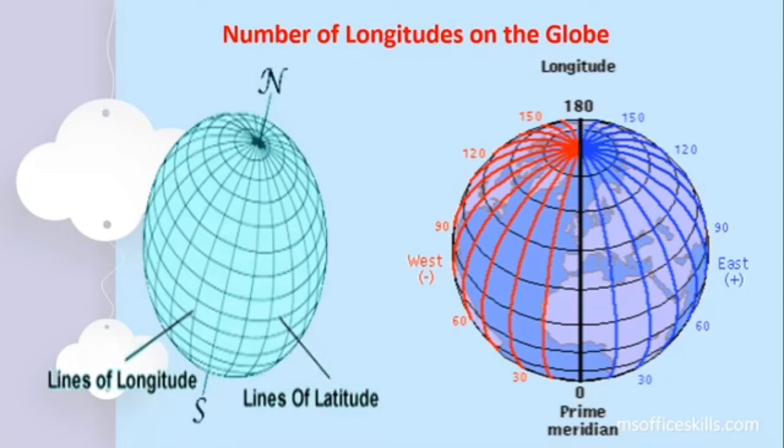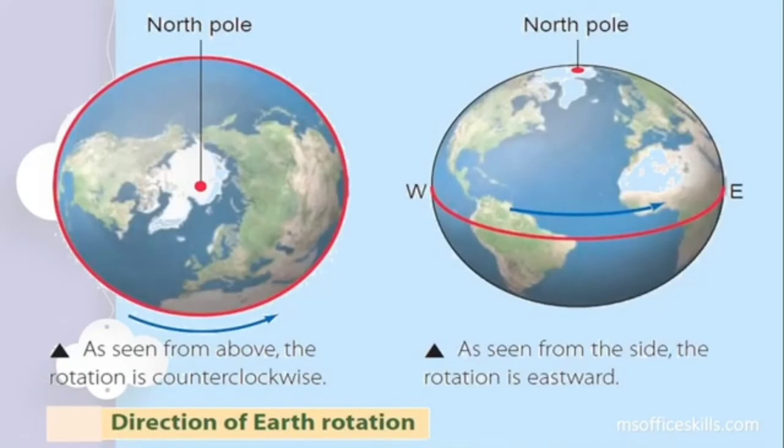Okay, now the most important longitude, like you must have learned in the lower classes, is the 0 degree longitude or the prime meridian. That is the most important of all longitudes. Let's move on and let's look at how the earth rotates.